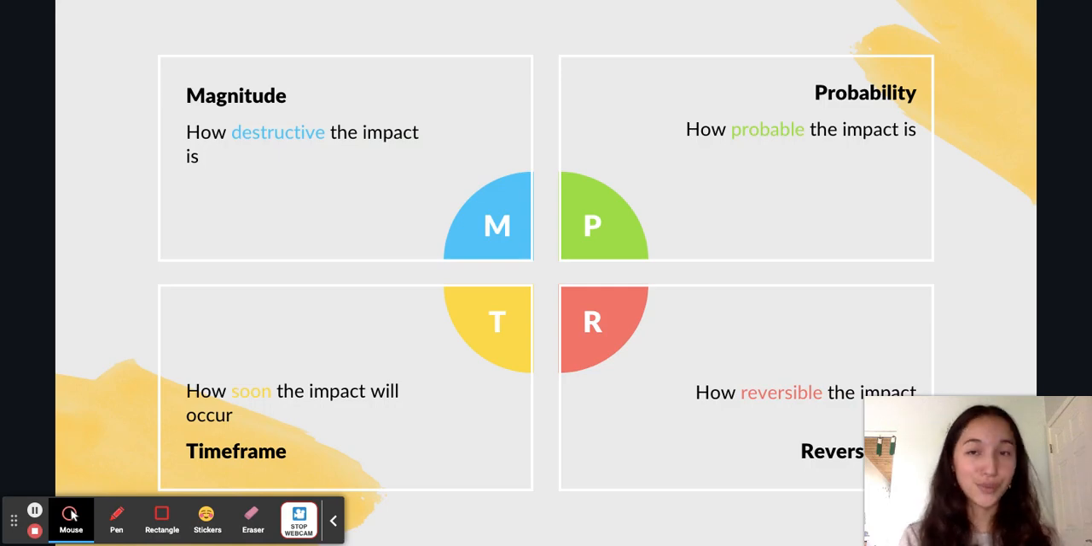Okay, so here's a really brief review. You can weigh two impacts on magnitude, probability, time frame, or reversibility.